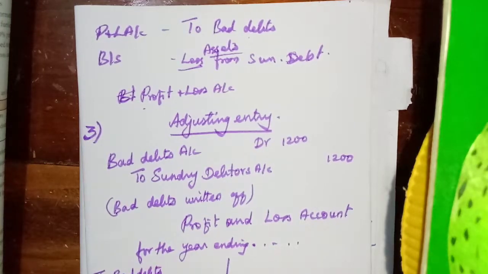How much? Already available in the inner column you have to write. Then add further bad debts. Okay, how much? 1200. So here 2000 we will get.